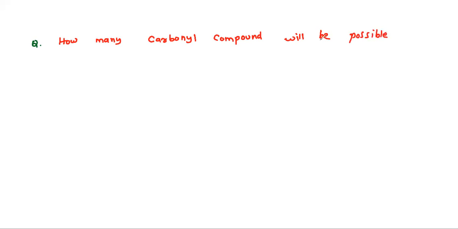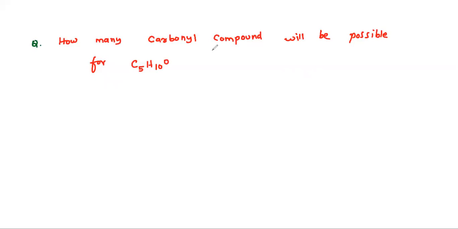Next question, the last question. How many carbonyl compounds will be possible for C5H10O?